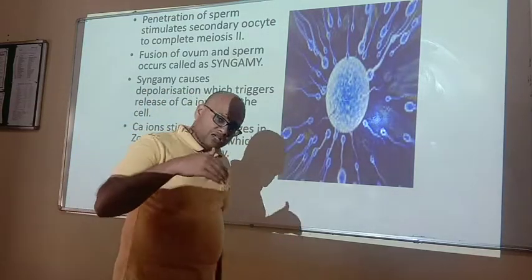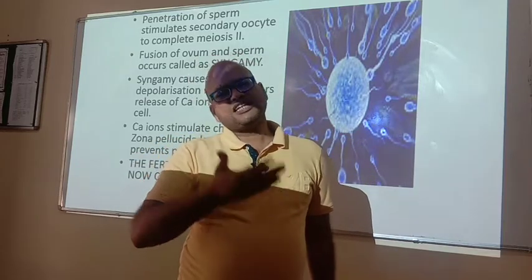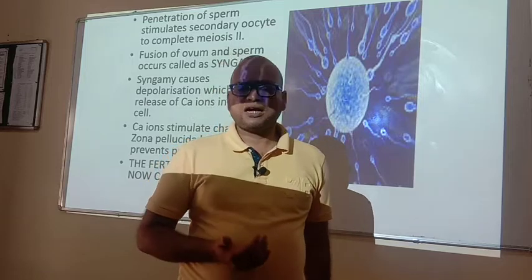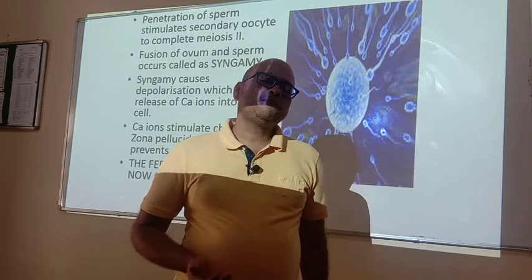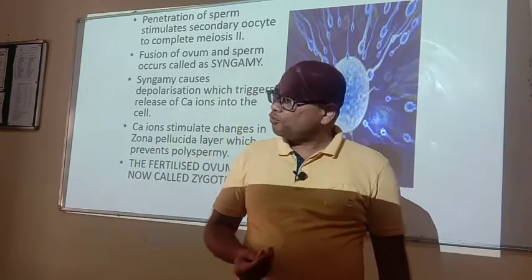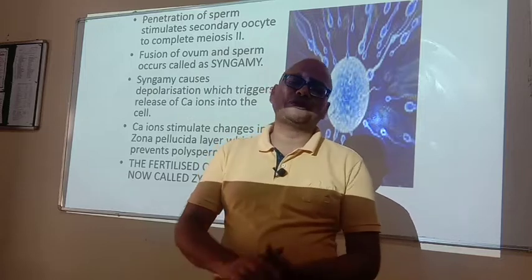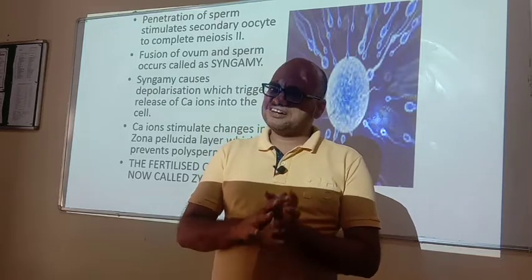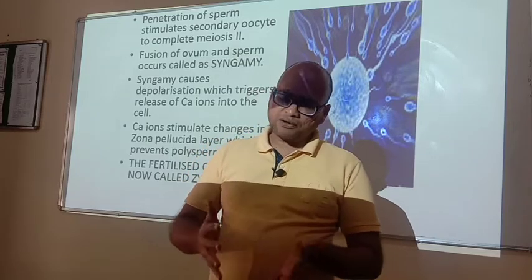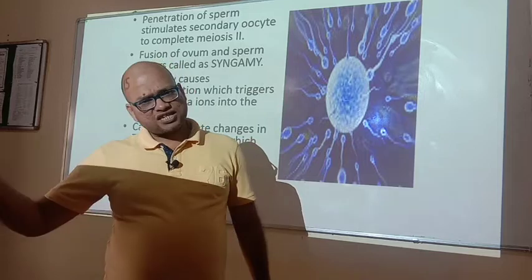We have studied earlier the female gamete is released from the ovary at the secondary oocyte level just after the first meiotic division of the primary oocyte. In the fallopian tube, when the sperms approach the female gamete for fertilization, it triggers the second meiotic division or maturation division of the secondary oocyte to produce the female gamete and second polar body.